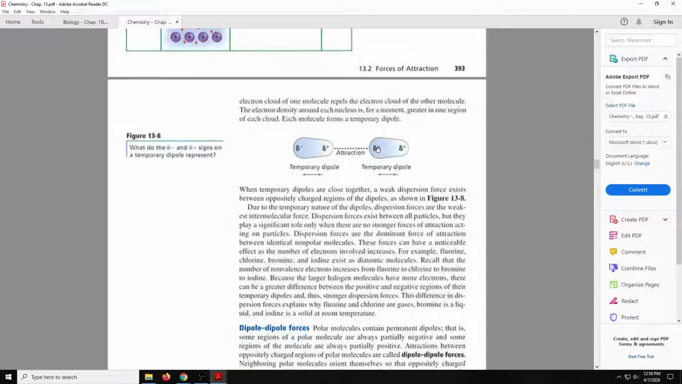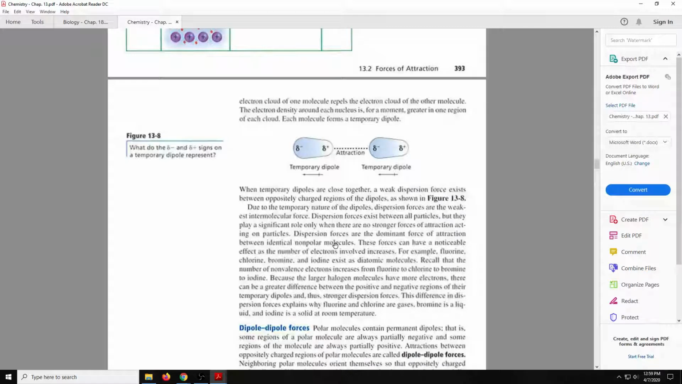They do technically exist between all particles, but they only make a meaningful difference, I guess, when there are no other forces of attraction between two particles. We see here dispersion forces are the dominant force of attraction between identical nonpolar molecules. For example, fluorine, chlorine, bromine, and iodine exist as diatomic molecules.